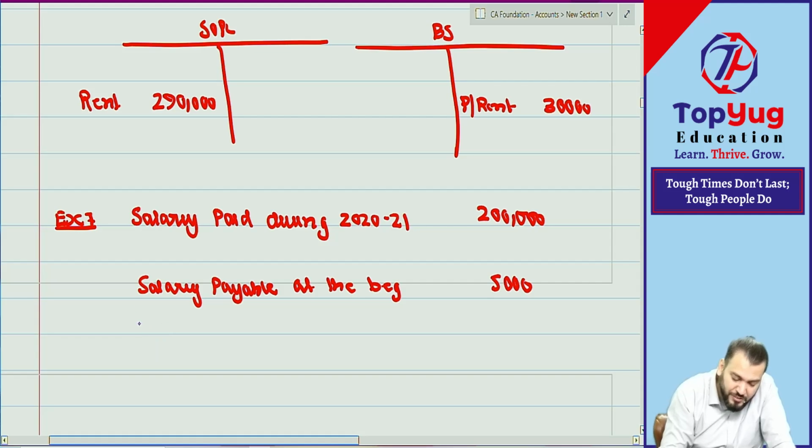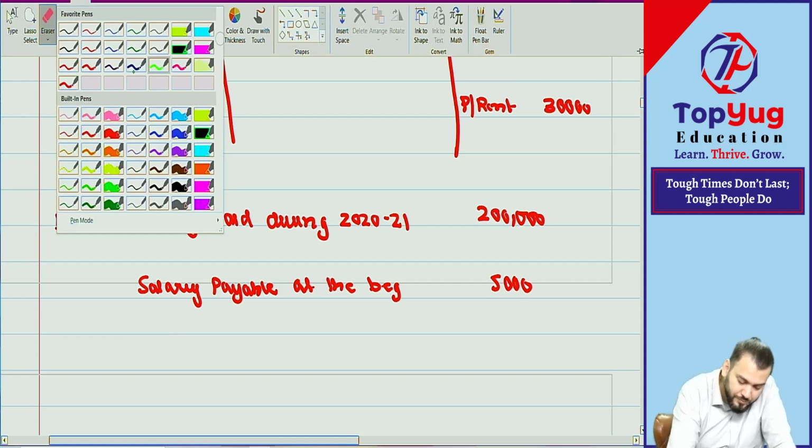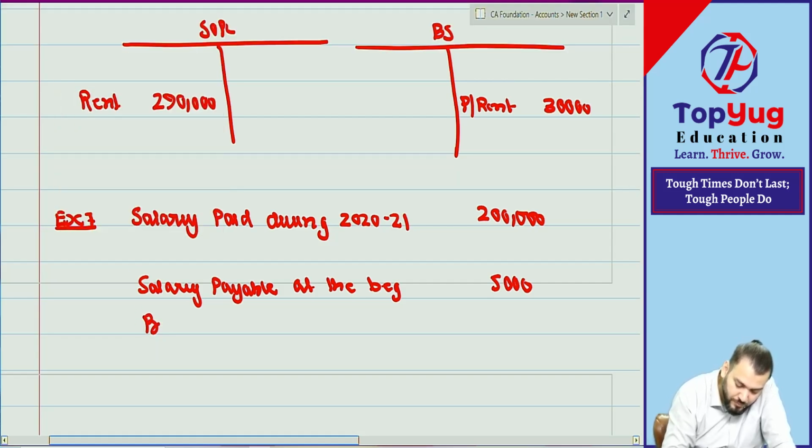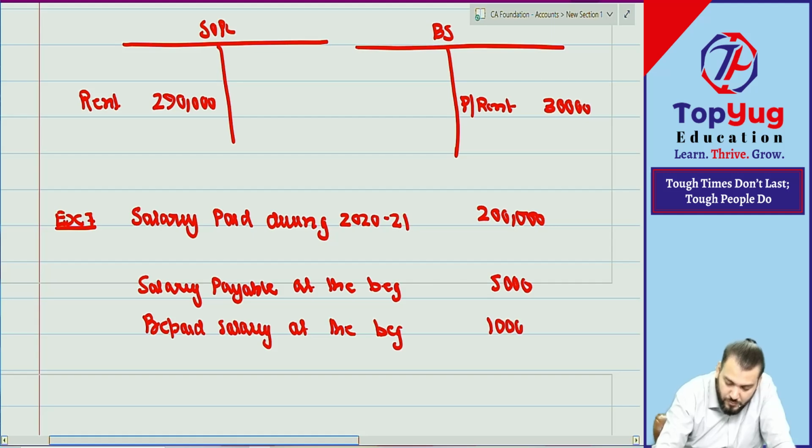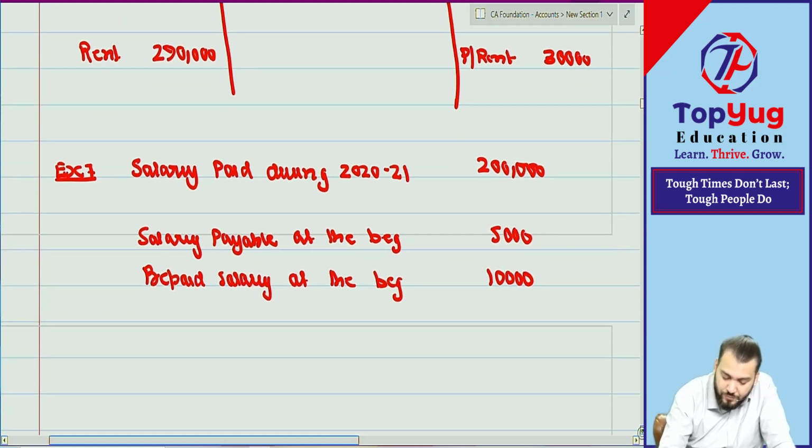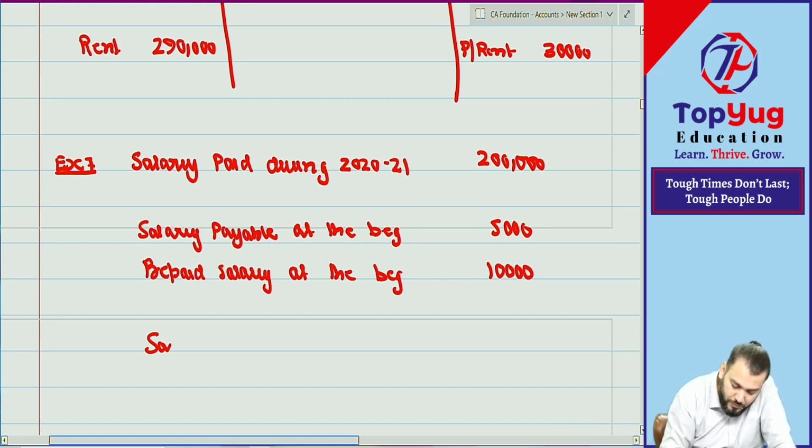Prepaid salary at the beginning is 10,000.